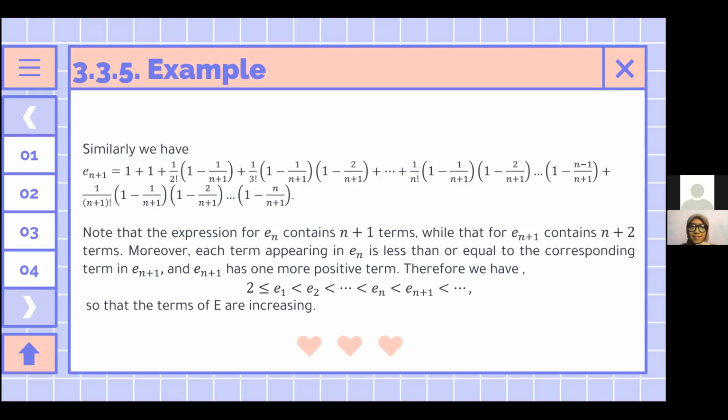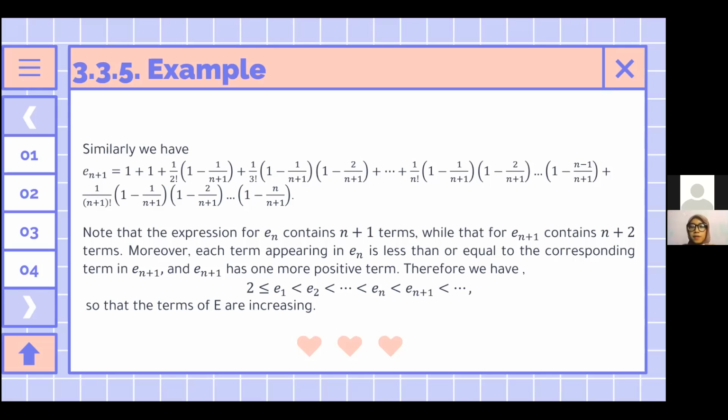And then similarly we have En+1 = 1 + 1 + and so on. Note that the expression for En contains n + 1 terms, while that for En+1 contains n + 2 terms. Moreover, each term appearing in En is less than or equal to the corresponding term in En+1, and En+1 has one more positive term.